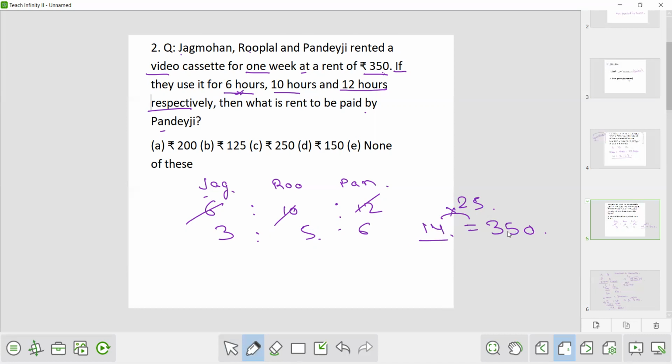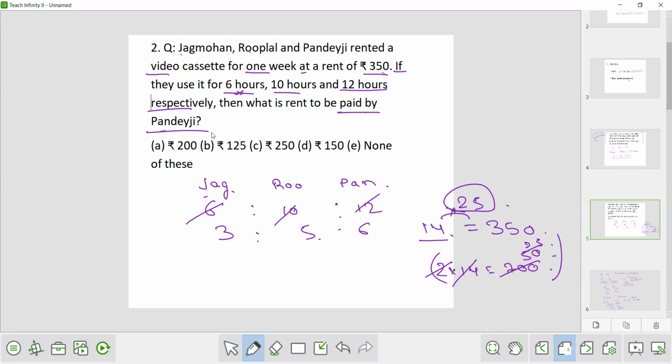Very fast. As I saw 50 over here, I just multiplied 2 at both the sides. So I did 14 is equal to 700. 350 into 2 is 700. Directly I cancelled this 50 times, now 25 times. So all these calculations I did in my mind. So it's 25 times. Now what is the question?